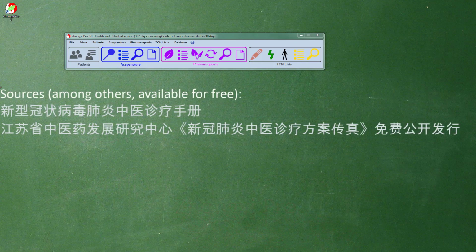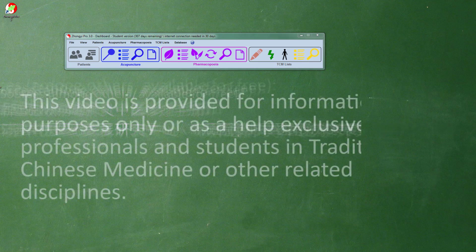The sources are Chinese classical texts and experiences of Chinese doctors in the field. Some are official texts issued by Chinese government's medical authorities.